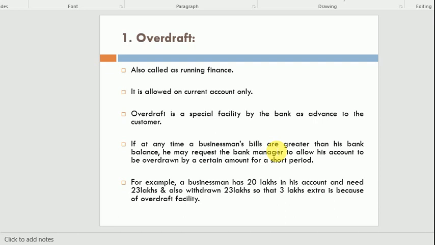Overdraft, as its name indicates, means drawings more than the deposits. Overdraft is a type of short-term loan when the customer withdraws more than their deposits. Dear students, keep in mind that overdraft facilities are only provided to current account holders.